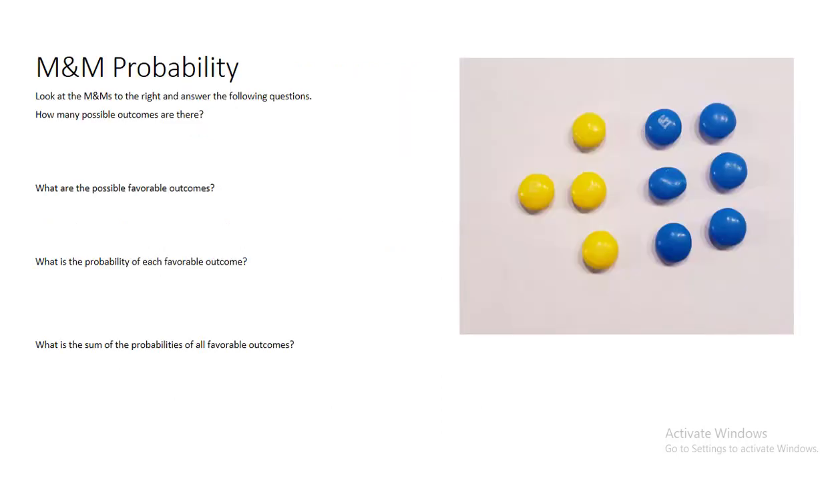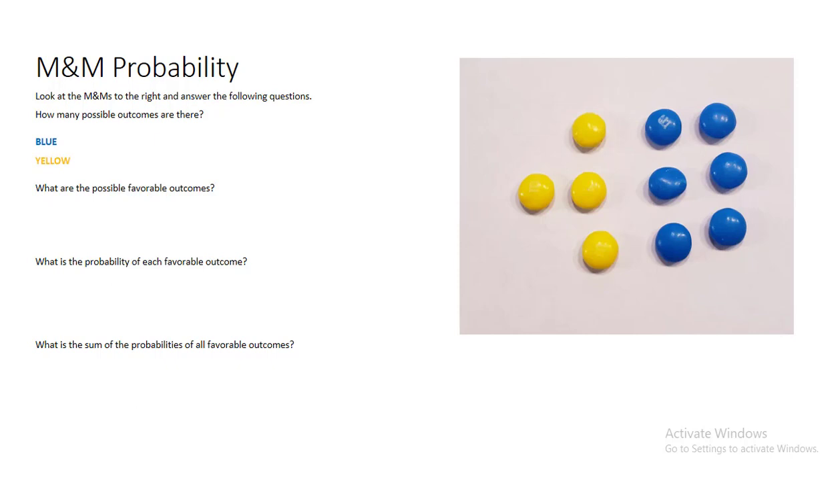So let's take a look at a different set of data. I want to look at the M&M probability of the M&Ms shown on the screen. Let's look at the M&Ms to the right and answer the following questions. How many possible outcomes are there? Looking on the screen, I see just blue or yellow. If you put all of these M&Ms in a bag, you can only get either a blue M&M or a yellow M&M.